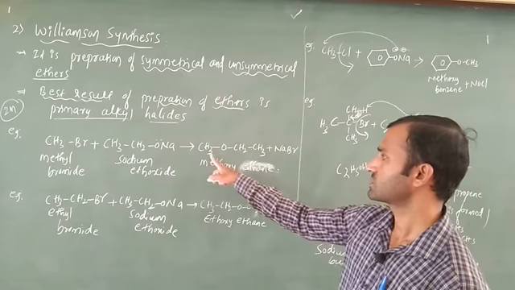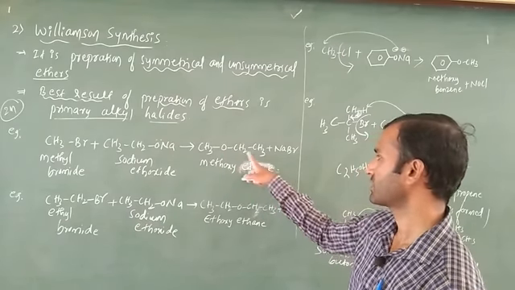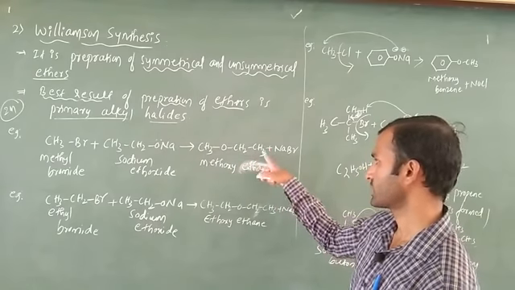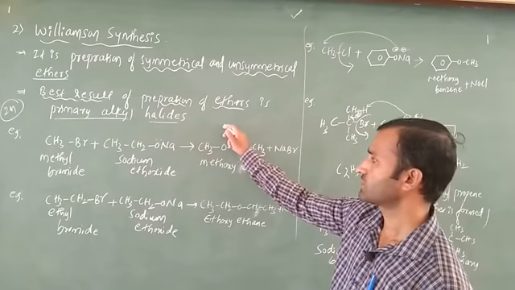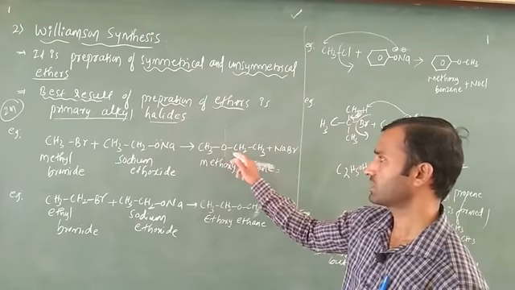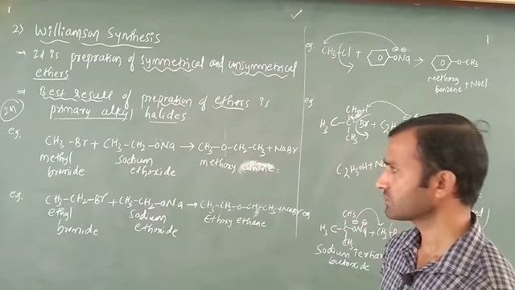Methoxy ethane means in this case the CH3 combines with oxygen. After that the remaining is CH2CH3, giving methoxy ethane plus release of NaBr. I am going to put a symmetry on this oxygen. Is there a symmetrical ether? No, this is an unsymmetrical ether.